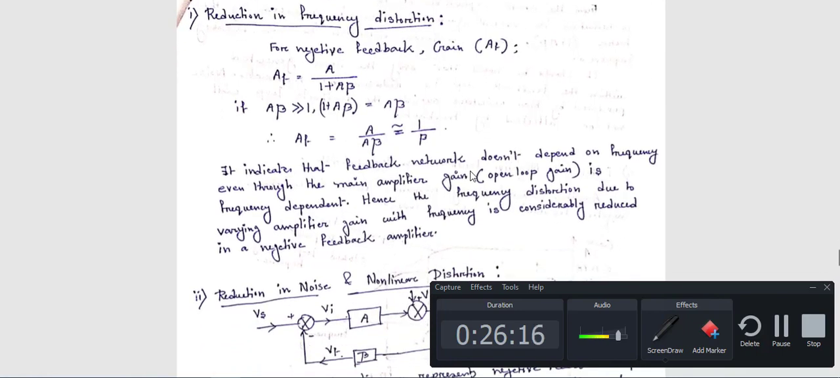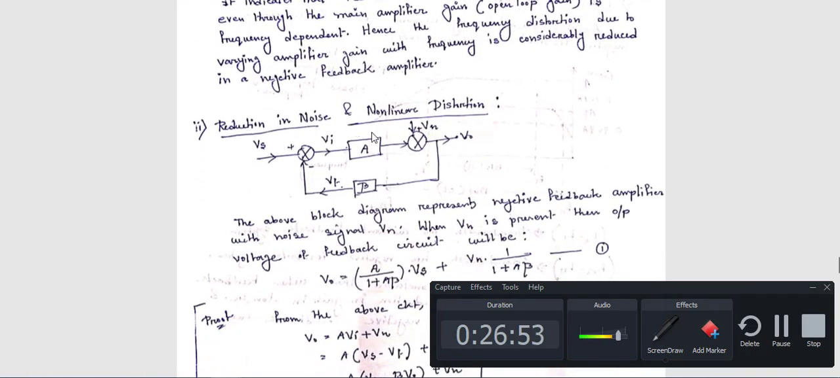So it indicates that the gain with feedback does not depend on the frequency, even though the main amplifier gain is frequency dependent. Hence the frequency distortion due to varying amplifier gain with frequency is considerably reduced in a negative feedback amplifier. That means using a negative feedback amplifier we can directly minimize the variation of this gain, if the value of A beta is very high.